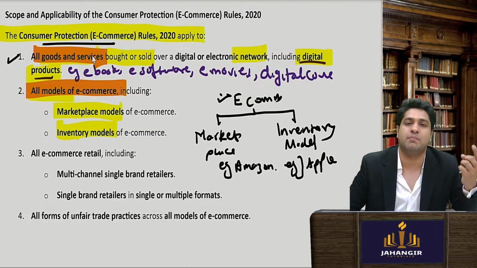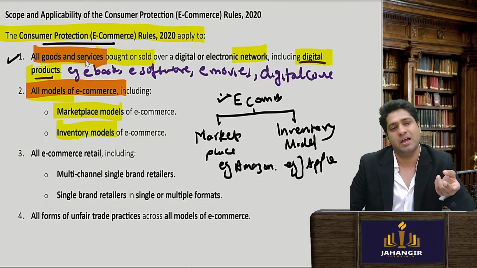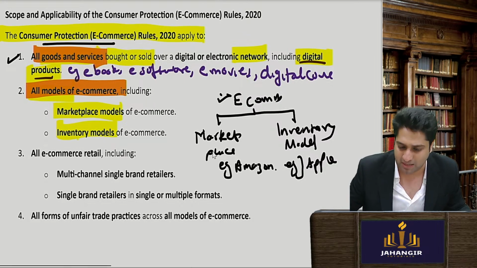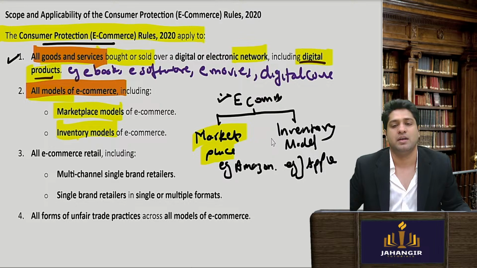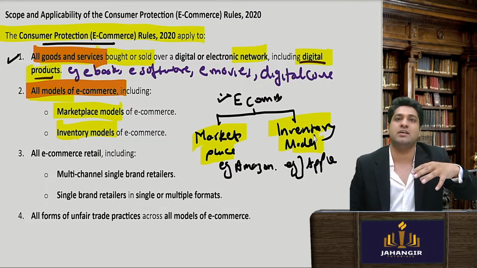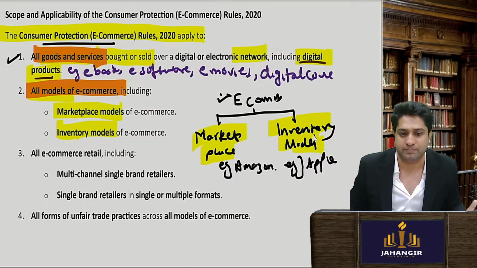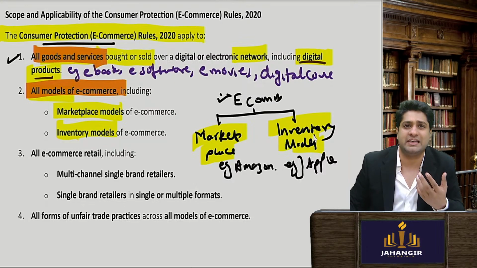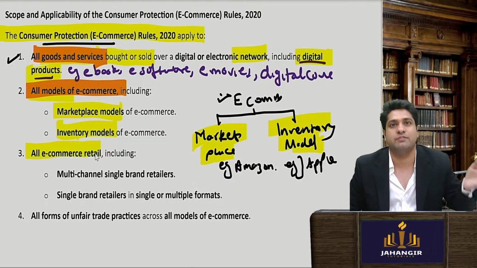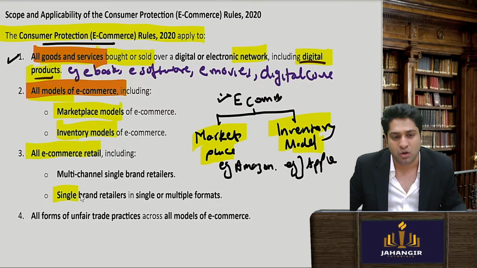So these rules apply to goods and services bought online. It also includes any kind of business model, whether it be a marketplace model like your Flipkart, etc., or an inventory model where the seller and the marketplace are the same. Maybe Nike shoes, etc., you bought from their website. It covers all e-commerce, whether it is a single brand or a multi-brand.